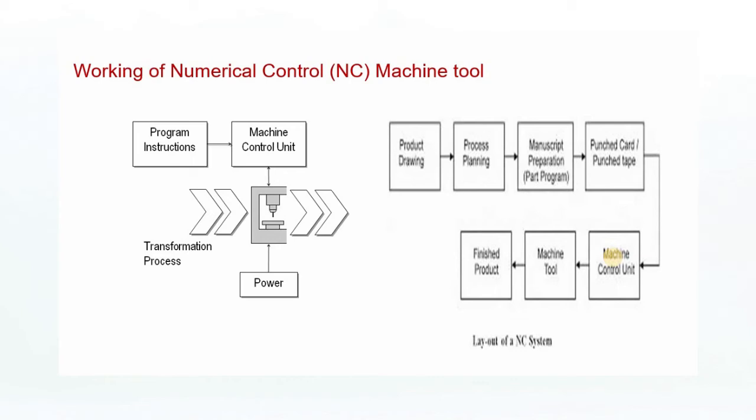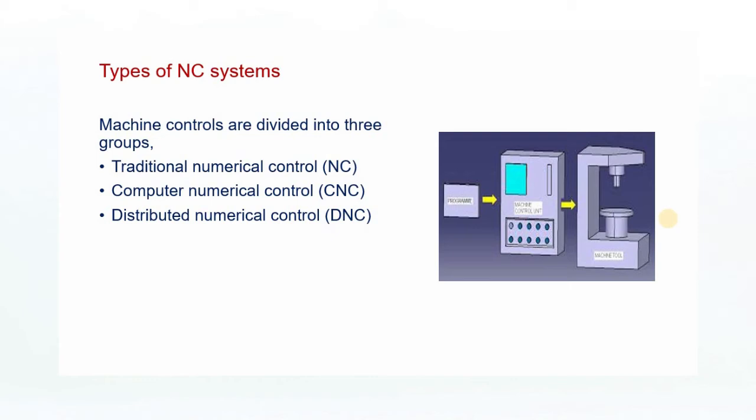Then the machine tool produces the components, and the finished product goes for marketing or to customers. The types of NC systems.